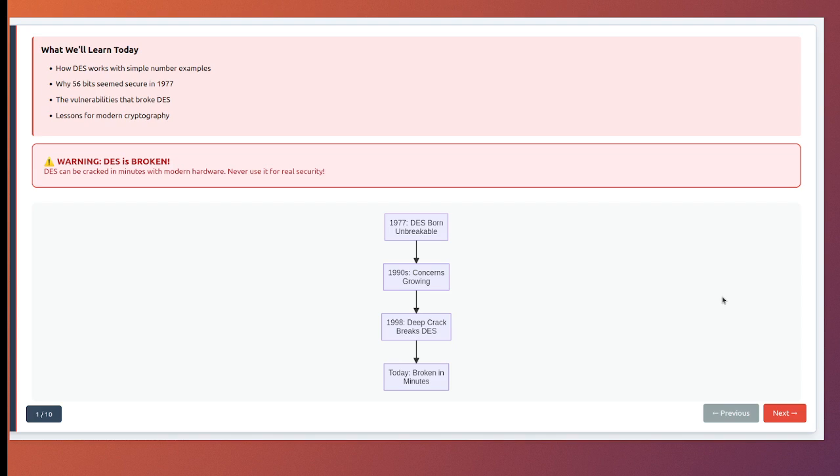Think of DES as the grandfather of modern encryption. It pioneered many concepts still used today, but like a 1970s car without airbags or anti-lock brakes, it lacks the security features we now consider essential. We will use small numbers to demonstrate the clever techniques DES uses. See why a 56-bit key seemed huge in 1977, and understand how Moore's law turned DES from unbreakable to trivially breakable. This is a story of brilliant cryptography defeated by the relentless march of technology.